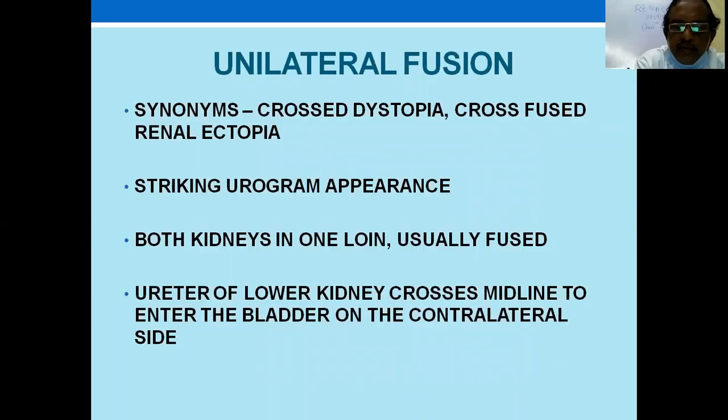Next is unilateral fusion. Both kidneys can be on one side and fused. That is, one kidney crosses over to the other side, so it is called crossed fused renal ectopia. Once again, it's a typical urographic picture, one kidney over the other. Both kidneys are in one line, usually fused. The ureter of the lower kidney crosses the midline to enter the bladder on the contralateral side. That means the ureteric opening is normal, whereas the kidneys are on one side only.